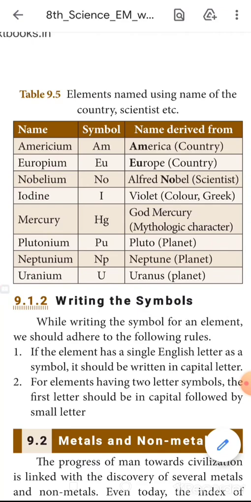Iodine, I, from the Greek word for violet, a color. Mercury, Hg, the god Mercury. Plutonium, Pu, Pluto. Neptunium, Np, Neptune. Uranium, U, Uranus. These are elements named using the name of a country, scientist, and so on.